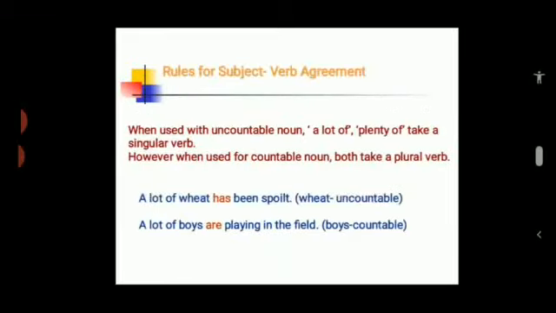When used with uncountable nouns, a lot of and plenty of take a singular verb. However, when used for countable nouns, both take a plural verb. A lot of wheat has been spoiled. So wheat is uncountable, so has is being used here, that is a singular verb. A lot of boys are playing in the field. So boys is countable, so we are using are, that is a plural verb.